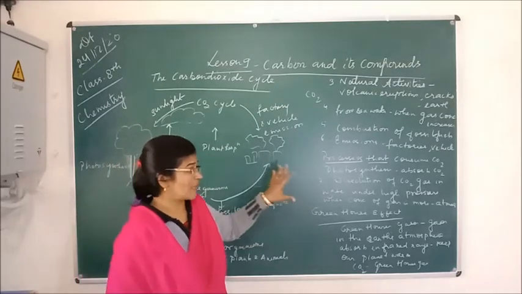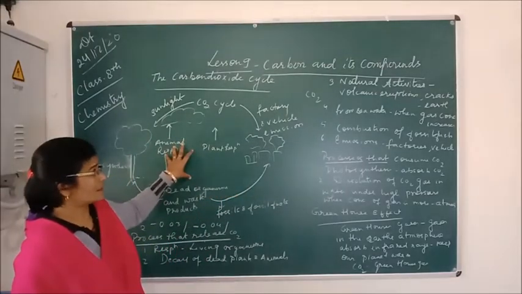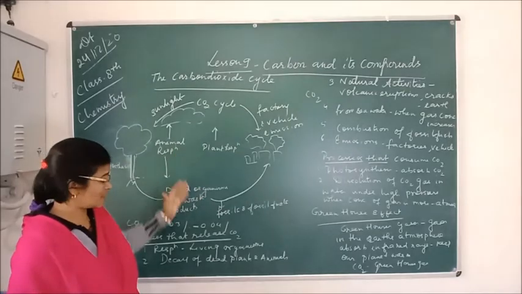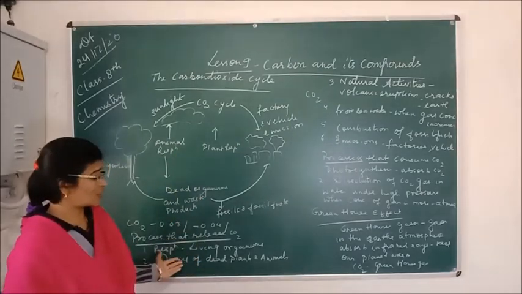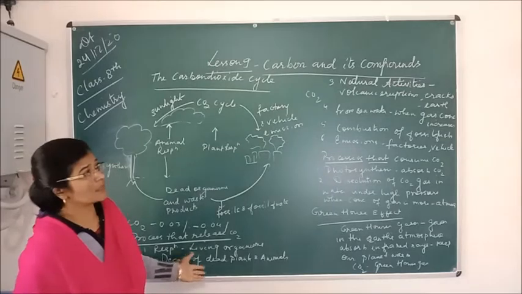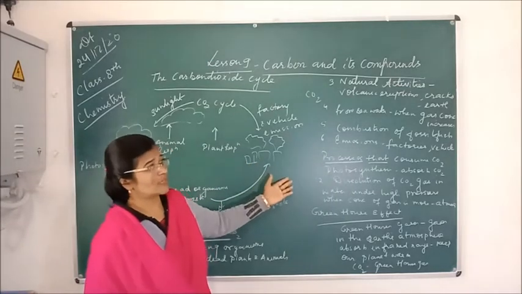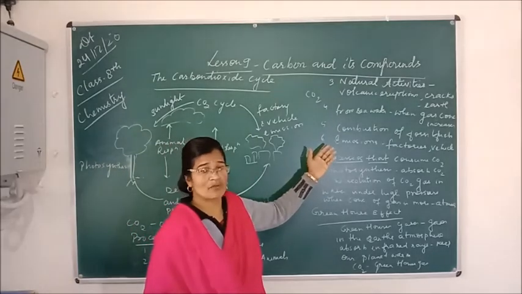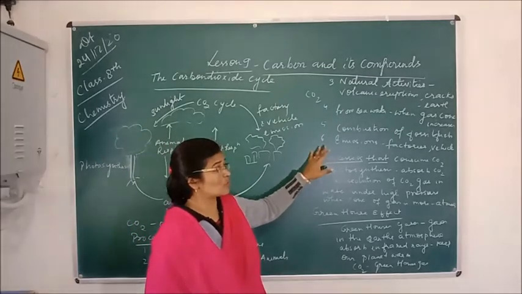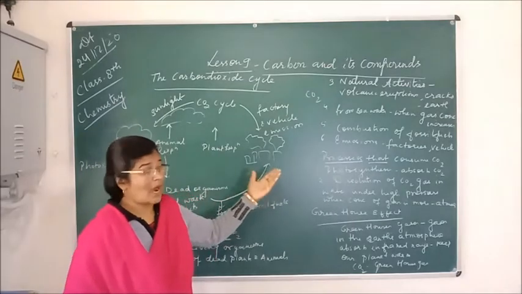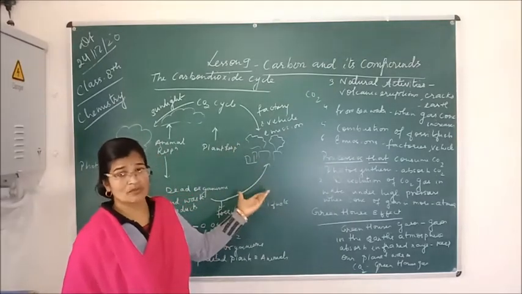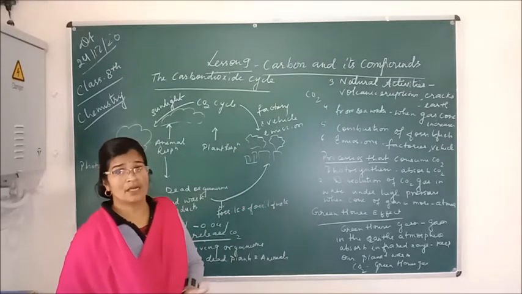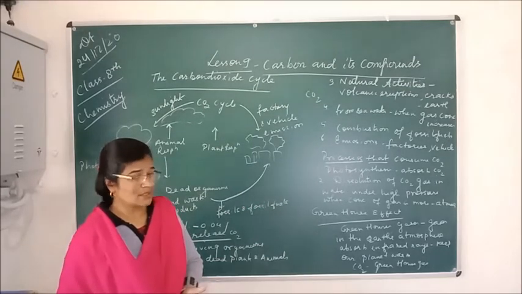So today, first try to understand what the carbon dioxide cycle is, and how carbon dioxide gas is released in the atmosphere. Just now I told you the different processes: respiration, the decay of dead plants and animals, natural calamities like volcanic eruptions, seawater, combustion of fossil fuels, and emissions from factories and vehicles. These are the sources through which CO2 is released in the atmosphere. And how is this CO2 absorbed? It is consumed by green plants during photosynthesis.